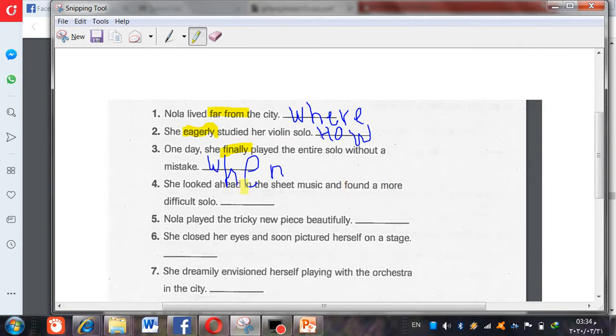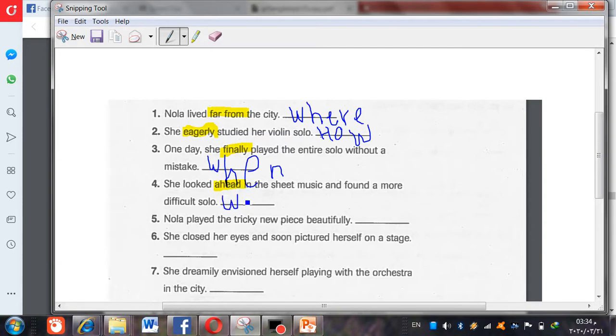Yeah, it will be ahead. Ahead means in front of her. She looked ahead in the sheet music and found a more difficult solo. Which question words should we use to describe this adverb? Where, how, or when? Where did she look, or when did she look, or how did she look? It will be where. Very good.